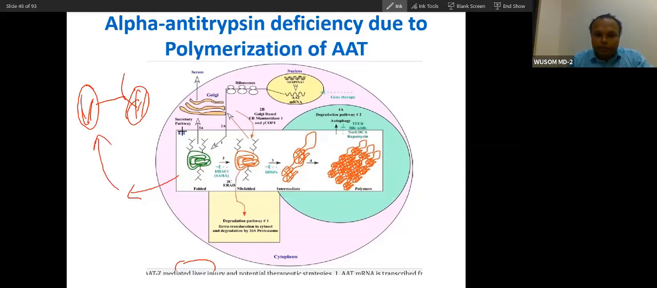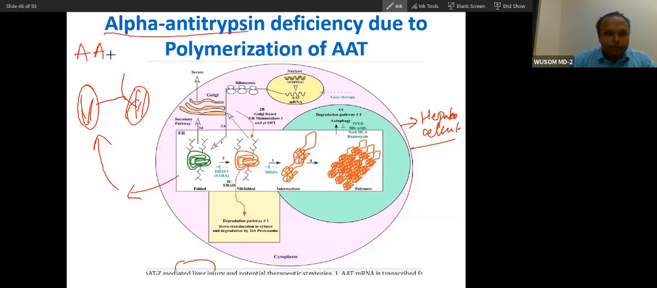So what will happen in the abnormal condition, where a simple one amino acid mutation will cause polymerization of this protein, and because of that polymerization, it will not be secreted, it will rather be degraded, or it will accumulate in the hepatocyte. So as a result, hepatocellular damage will happen, and at the same time, because this alpha-1 antitrypsin, AAT, I will call it alpha-1 AAT, is not available to the lungs also,